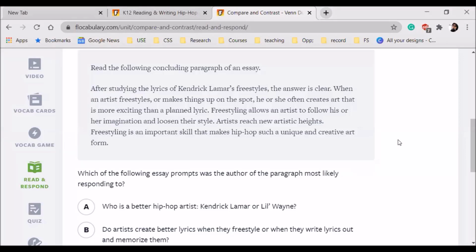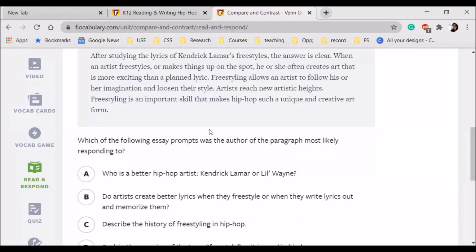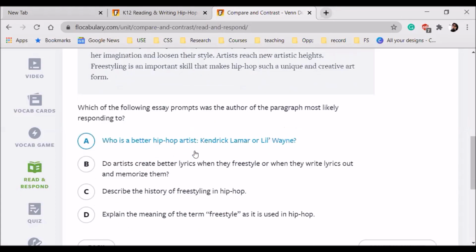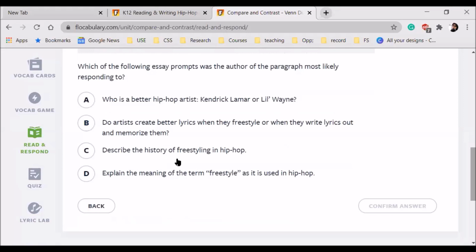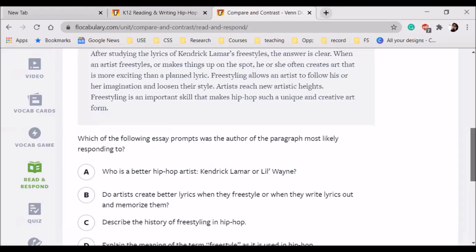Okay, so have you read it, everyone? So the question is, which of the following essay prompts was the author of the paragraph most likely responding to? Okay, who is a better hip hop artist? After comparing and contrasting, according to the author, who is better? Second, do artists create better lyrics when they freestyle or when they write lyrics out and memorize them? Describe the history of freestyling in hip hop. Explain the meaning of the term freestyle as it is used in hip hop. So what's the conclusion drawn?